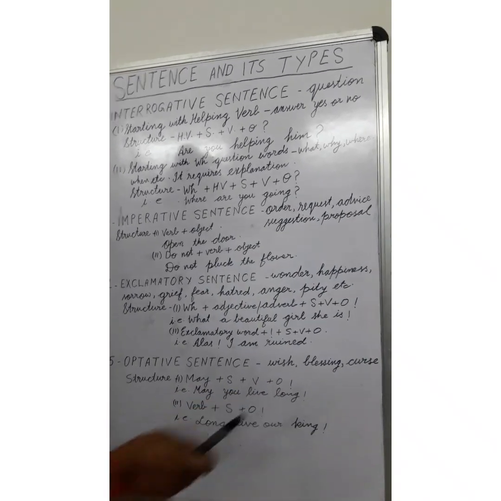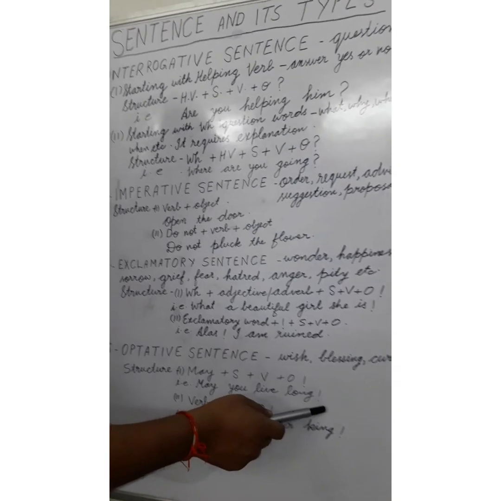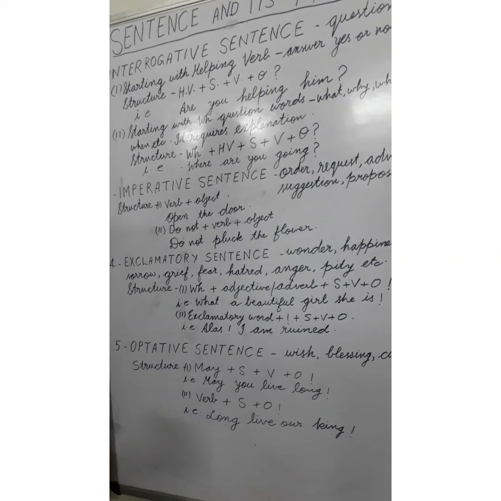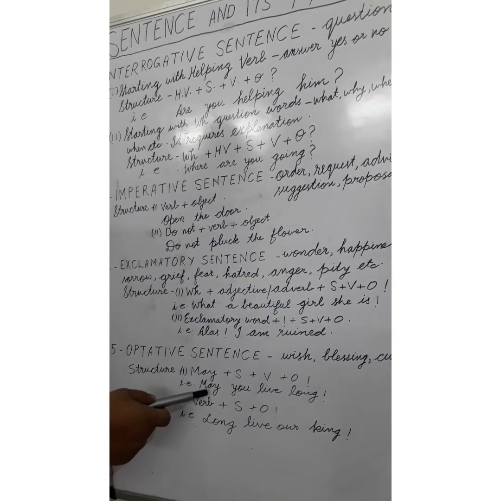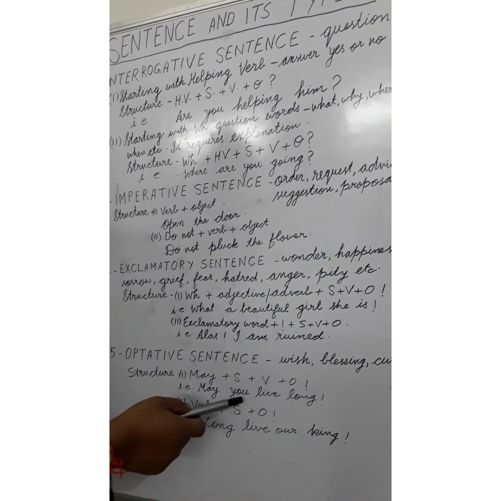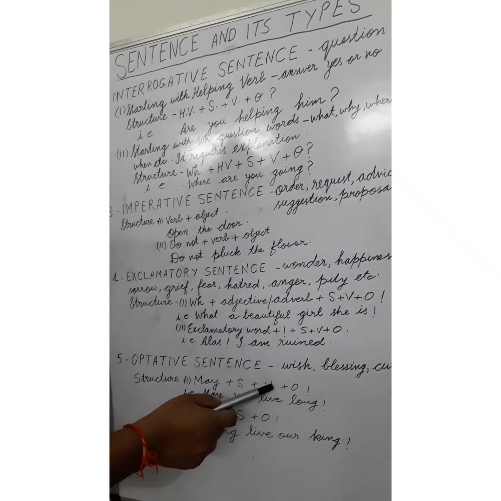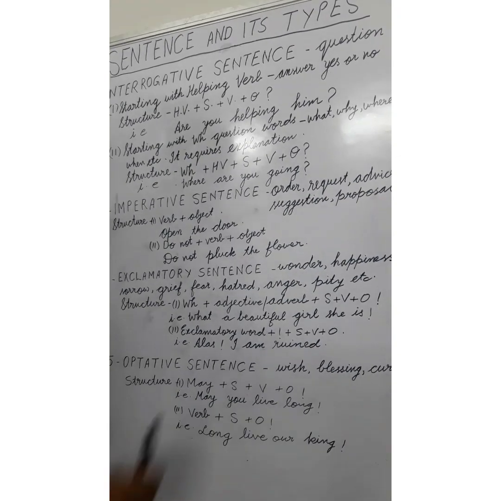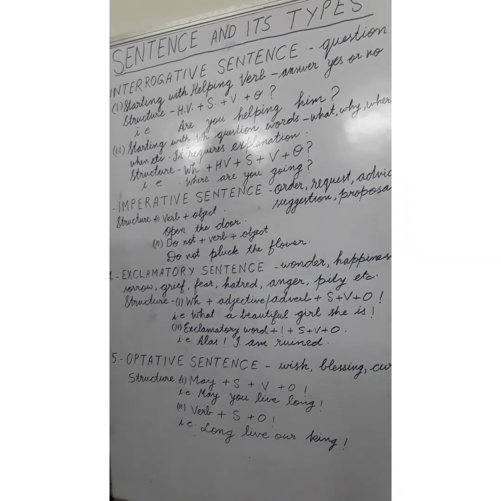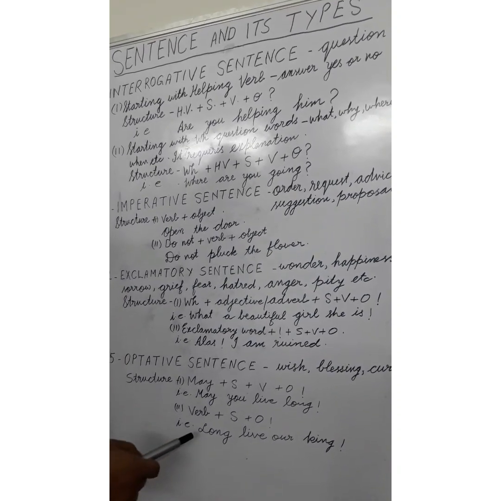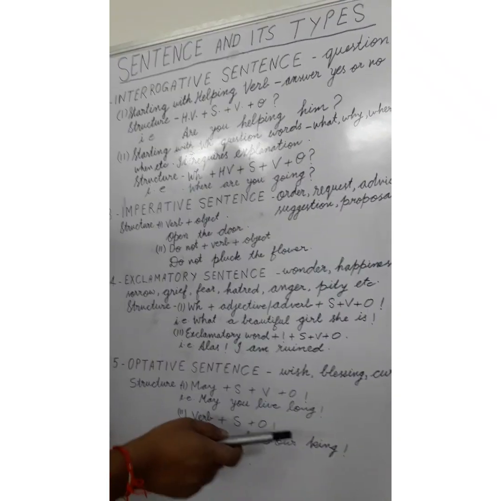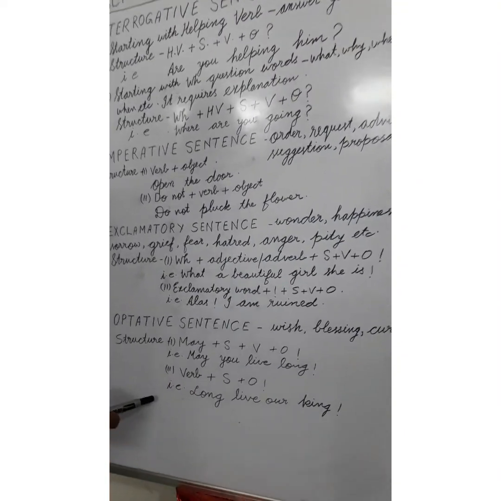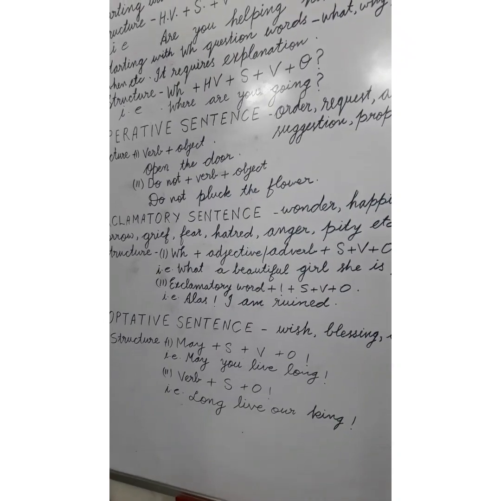And at the end, this mark is used, which can be called exclamatory mark or optative mark, whatever the sense is used in. Here, may has been used, and you subject, live is verb, long comes as an adverb of live. Second type of structure in optative sentence is also found, that is verb, subject and object. And this mark. As an example, long live our king.